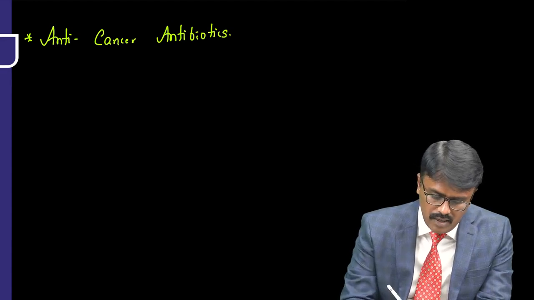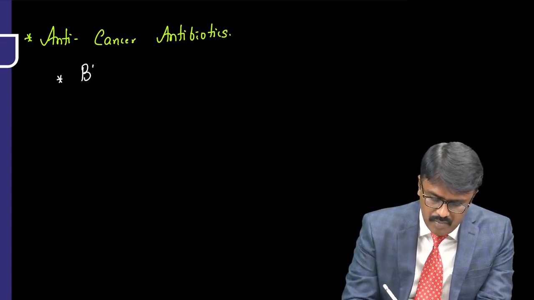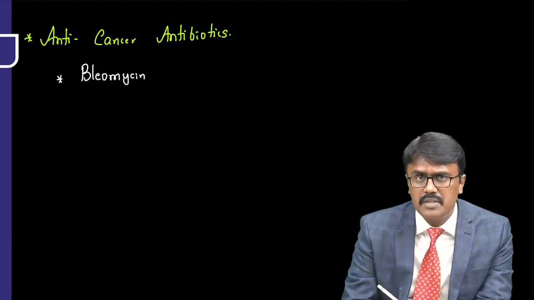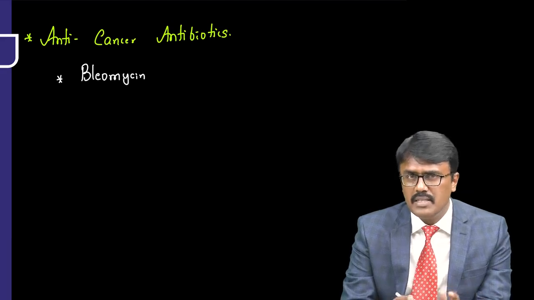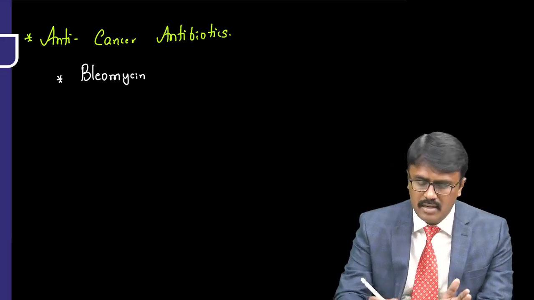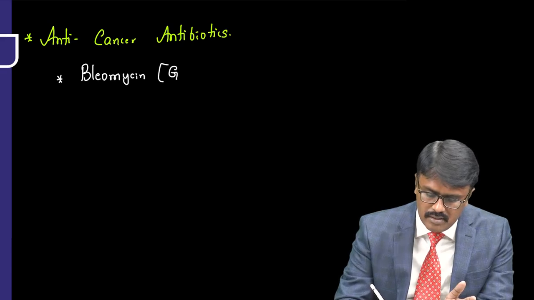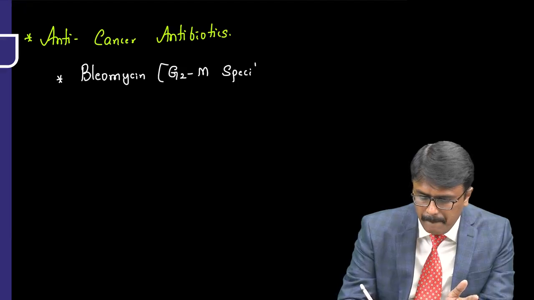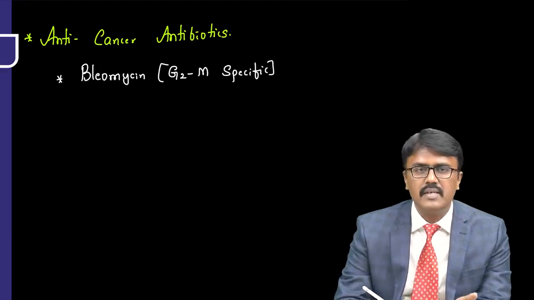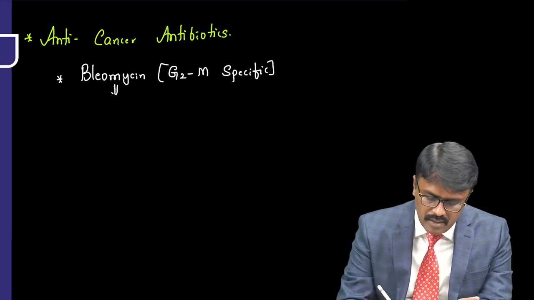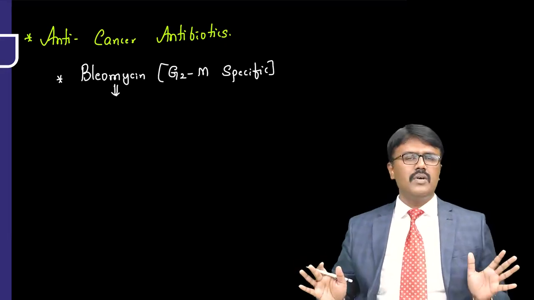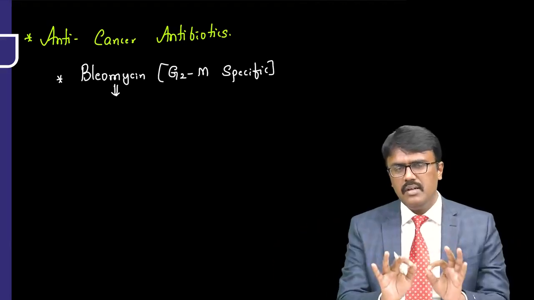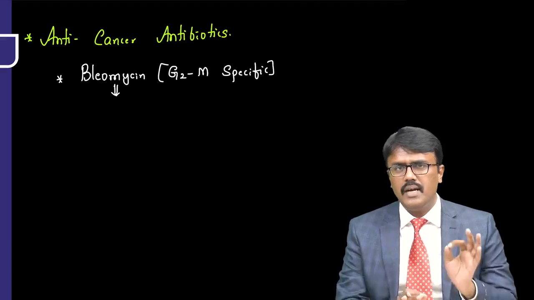In that, number one, we have a drug by the name bleomycin. Sir, you told bleomycin is cell cycle specific. Yes, I told you. But since I am discussing anti-cancer antibiotics, I want to discuss it here. It is a G2M specific drug. And what is the mechanism of action, sir? Remember, simple: all anti-cancer antibiotics damage the DNA.